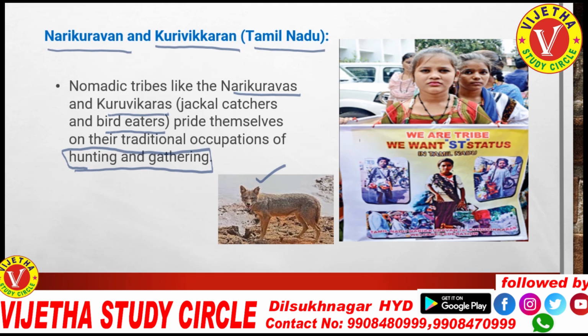Since many years these people have also been demanding the entry of their tribe under the Scheduled Tribe list. Here I have given some pictures. This is from Tamil Nadu. They have been fighting since long to make the entry under the ST list, and today their demand took shape because of the cabinet approval. So we have to remember, from Tamil Nadu, Narikuravan and Kurivikkaran are the two other tribes which got the entry.